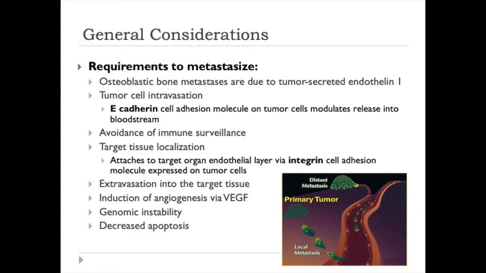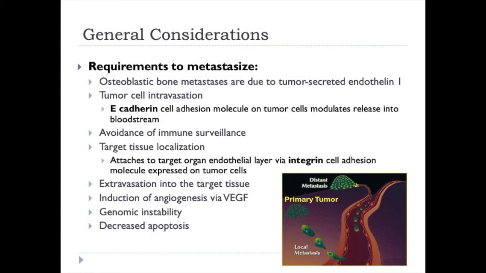Osteoblastic bone metastases are due to tumor-secreted endothelin-1, but otherwise the way the tumors get there is that tumor cell intravasation has to happen first. E-cadherin is a cell adhesion molecule on the tumor cells that modulates their release into the bloodstream. Once they're in the bloodstream, they need to avoid immune surveillance and travel around the body without getting picked up. The next thing is they need to localize their target tissue, whether that's lung, liver, bone, or brain.